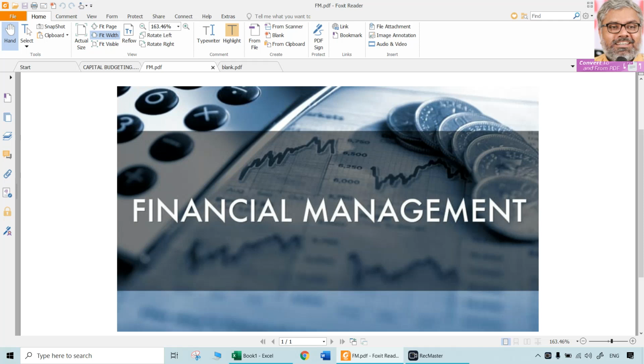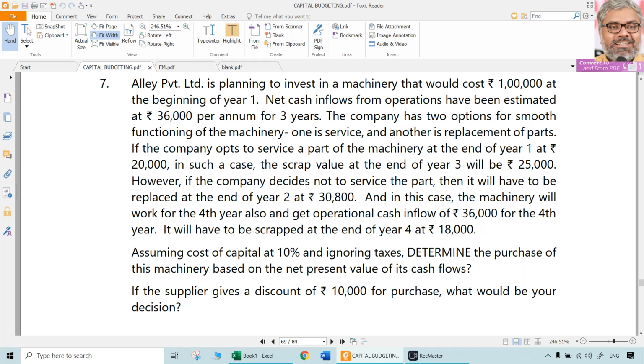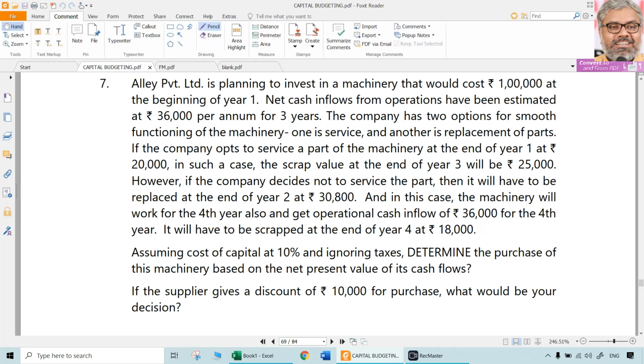In the earlier sessions related to capital budgeting, we discussed various techniques to be used for the investment decision making process, majorly NPV, IRR, profitability index, payback period, payback reciprocal, and discounted payback period. Now, let us solve some questions which are a little bigger, applying these techniques, and similar types of questions can very well be expected in the examinations. Let us see question number 7 in the ICA material at the end of the chapter.